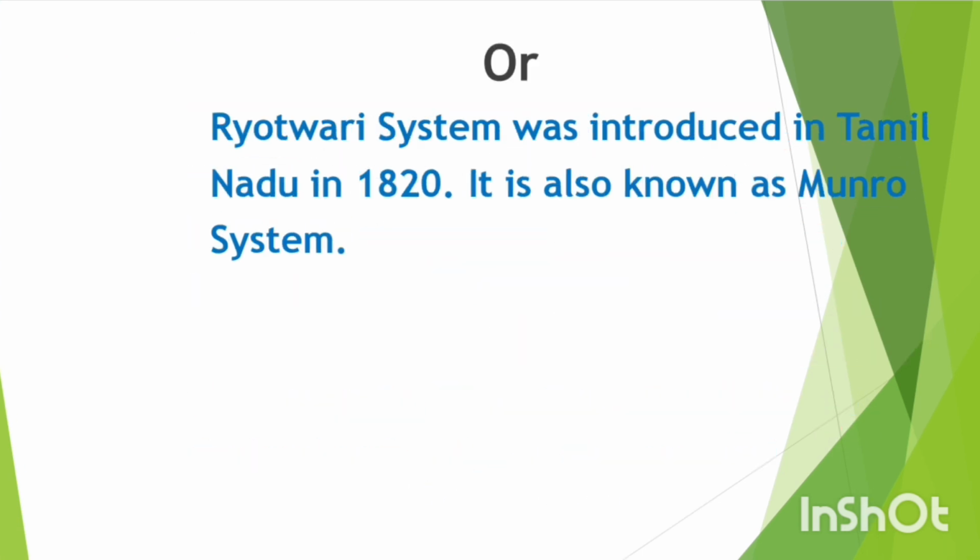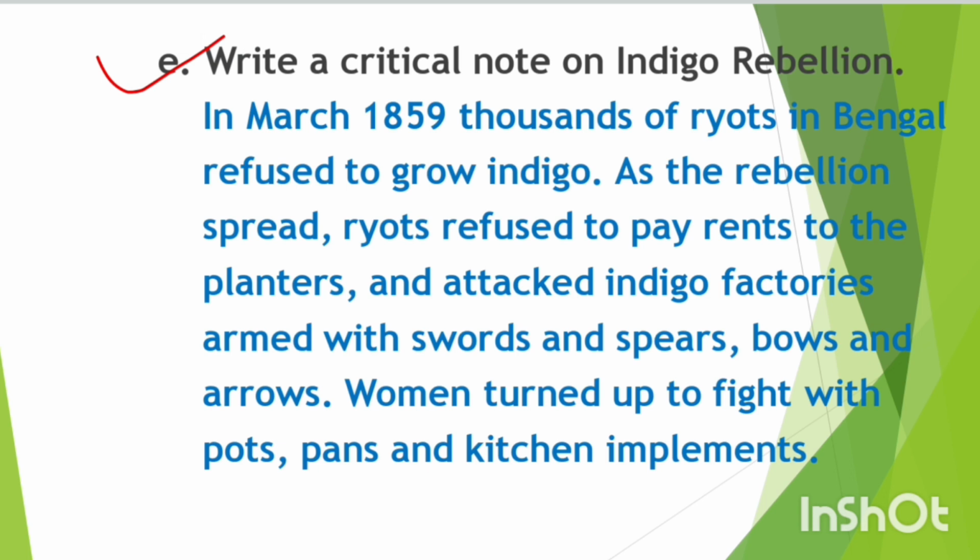Or another answer you can write, the Ryotwari system was introduced in Tamil Nadu in 1820. It is also known as the Munro system. Next question, question number E. Write a critical note on the Indigo Rebellion.